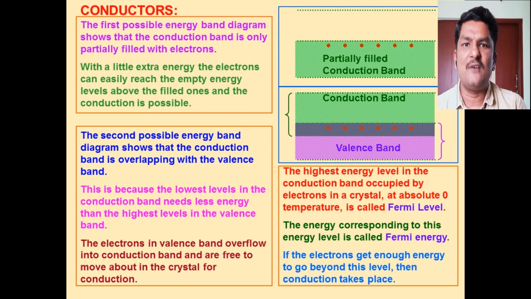So in the case of semiconductors, the free electrons and holes are responsible for the conduction.